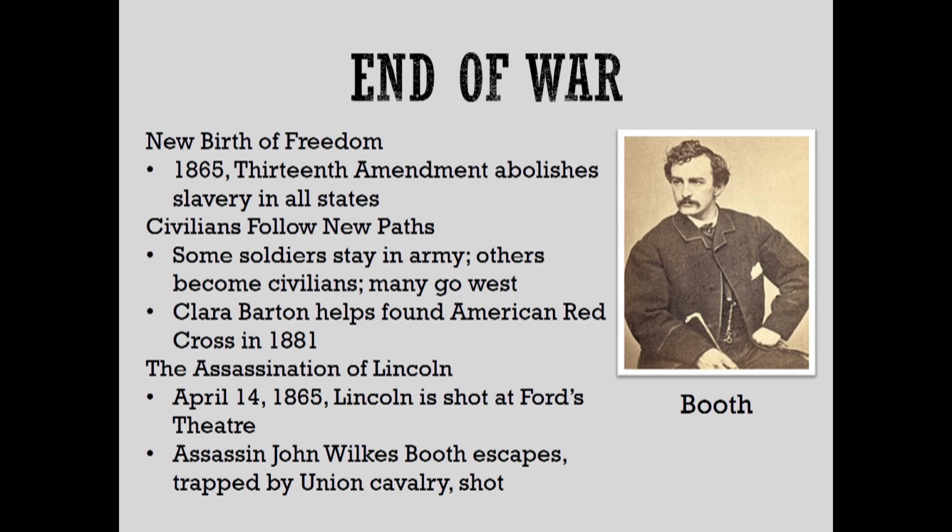Now, I wish I could spend a lot more time on the assassination of Lincoln because this is a very complicated plot. When we talk about Lincoln, we always talk about his assassin, John Wilkes Booth, but it's much deeper than that. He wasn't acting alone. There was a whole ring of Confederate conspirators that were trying to not only assassinate Lincoln, but other members of his cabinet to possibly try to bring down the U.S. government at this point. The war cause was pretty much over, but you still have these Confederate sympathizers that are still holding on to that.